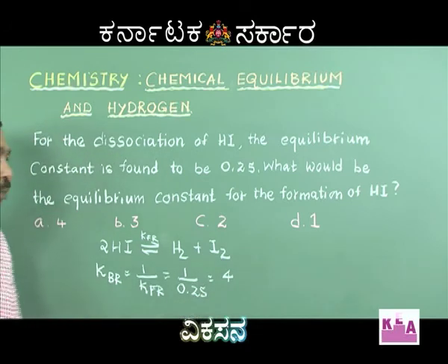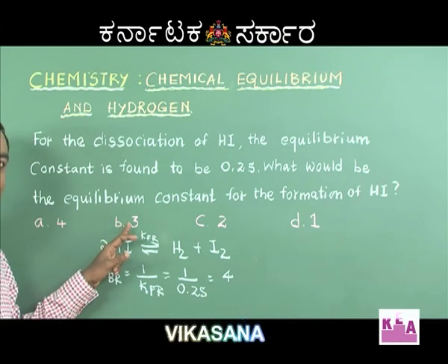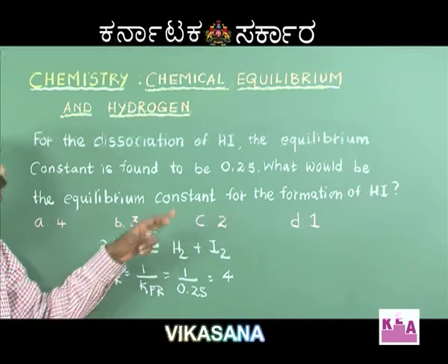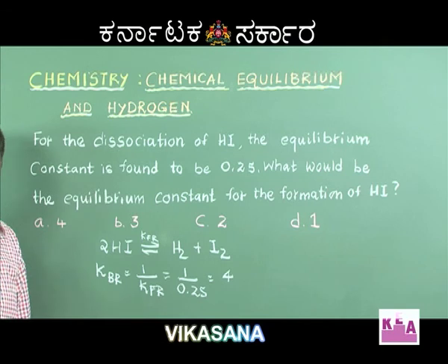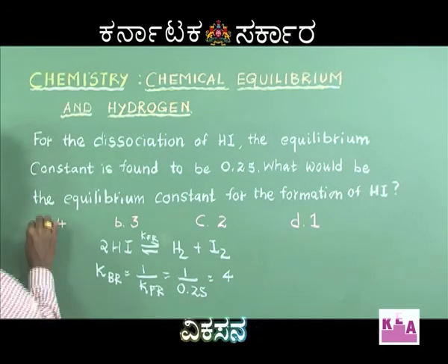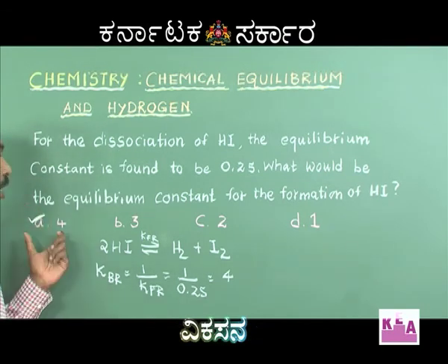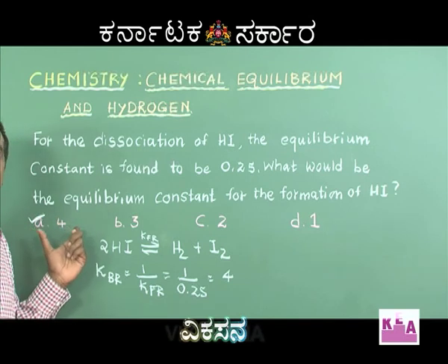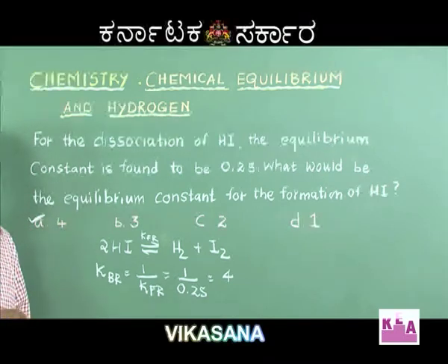In the options that we have, option A 4, option B 3, option C 2, option D 1. The right answer is option A, 4, is the equilibrium constant for the formation of hydrogen iodide.